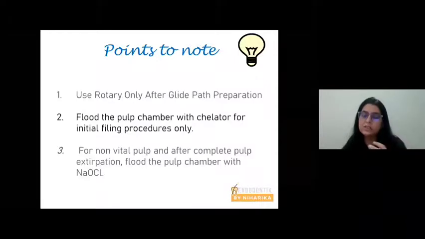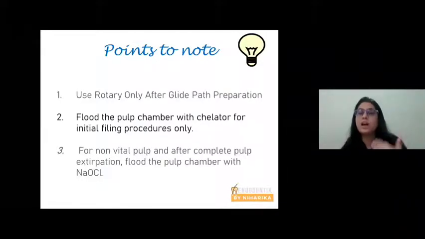So initially it's always better to fill the pulp chamber with chelator so that your file is cleaned of debris. Then in the later stages you use hypochlorite during shaping procedures. So for non-vital pulp and after complete pulp extirpation only, flood the chamber with hypochlorite.